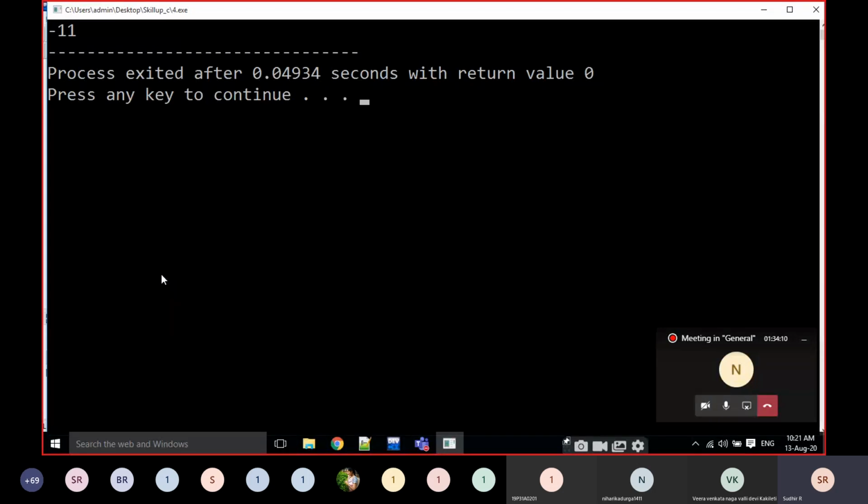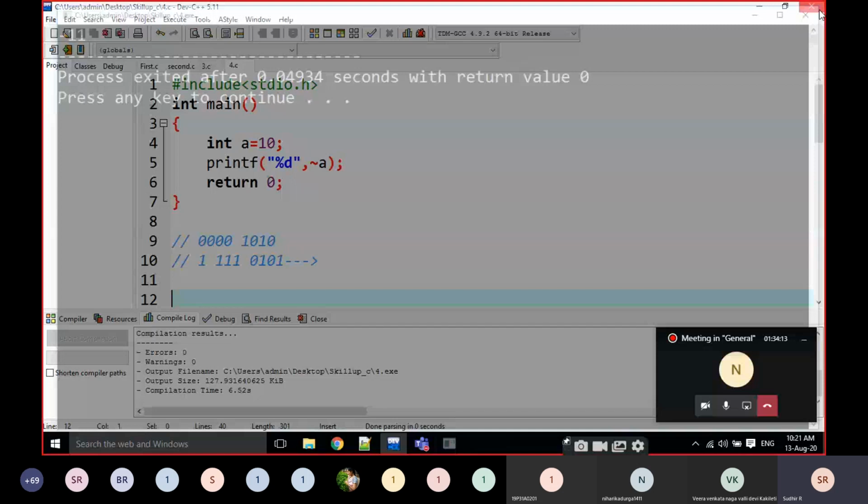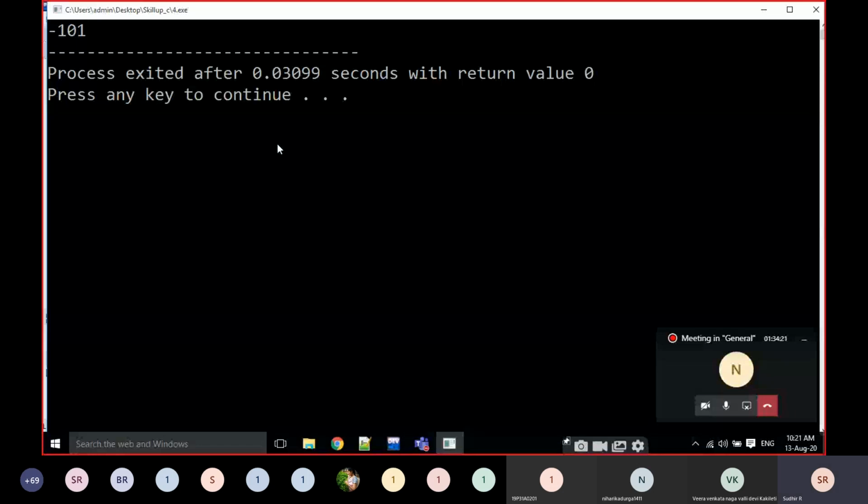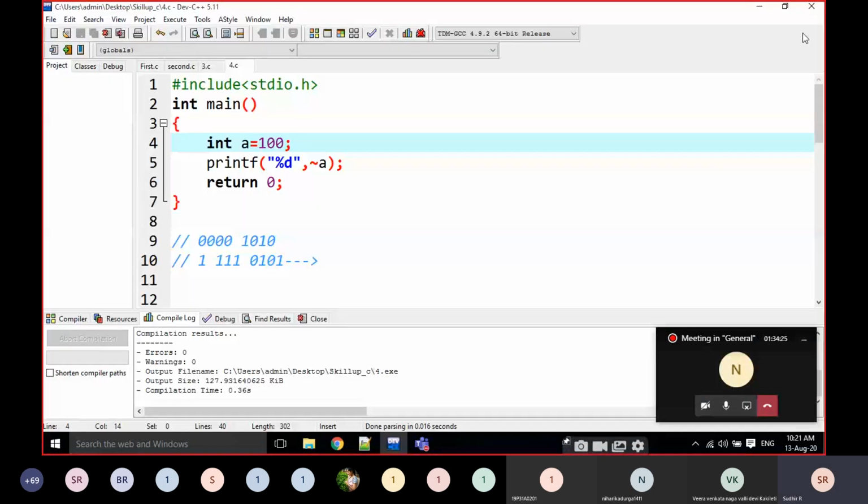In this way it is calculated, but the answer is very simple. For example, if this is 100, the output is minus 101. The output is very simple, but the internal operation is big. If it is 199, what is the output?